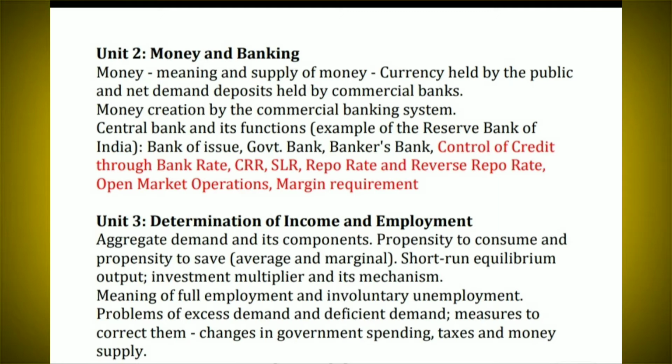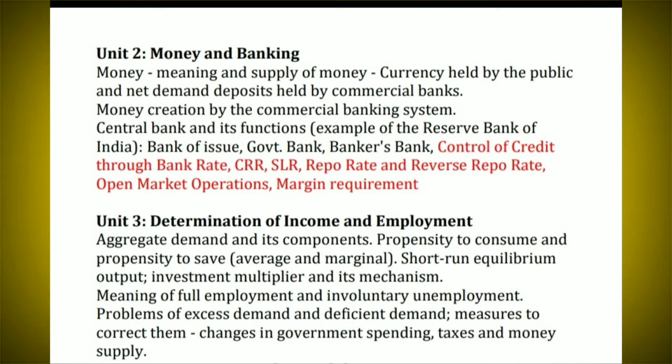Just like the first unit, this unit is also the same as the old syllabus: aggregate demand and its components, propensity to consume and propensity to save, average and marginal, then short run equilibrium output, investment multiplier and its mechanism, meaning of full employment and involuntary unemployment, problems of excess demand and deficient demand, measures to correct them, changes in government spending, taxes and money supply.